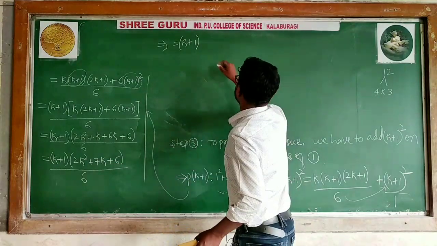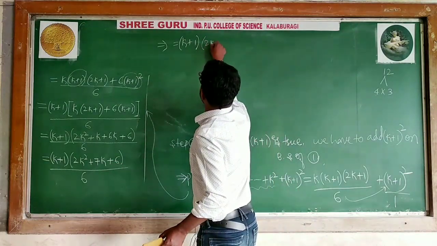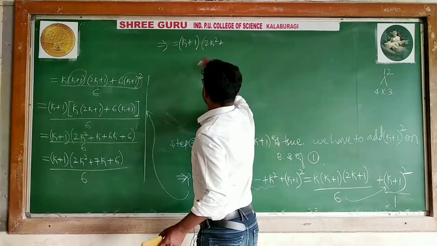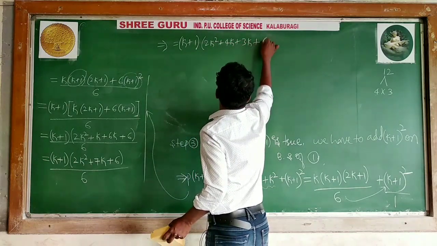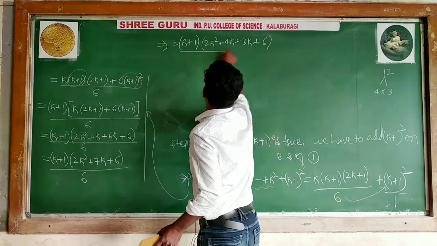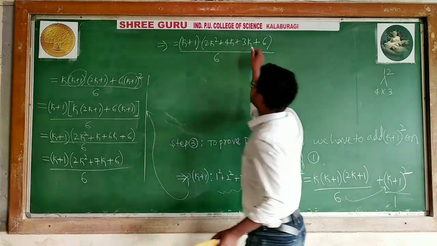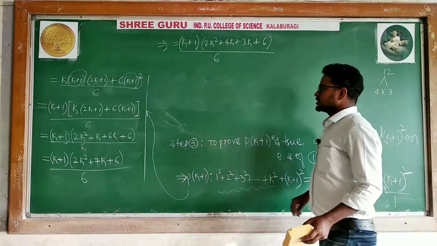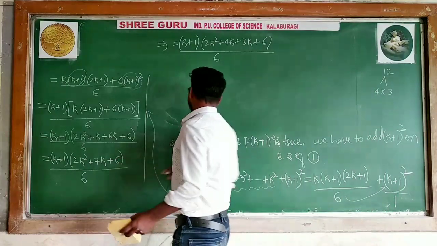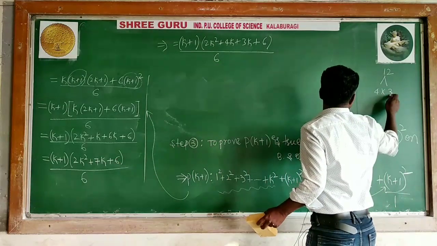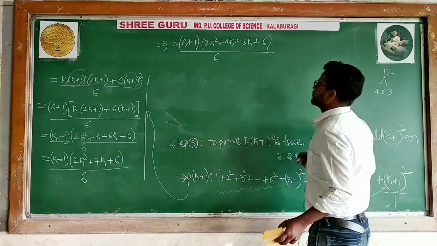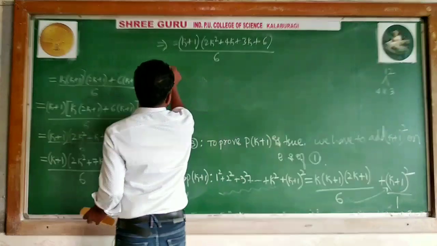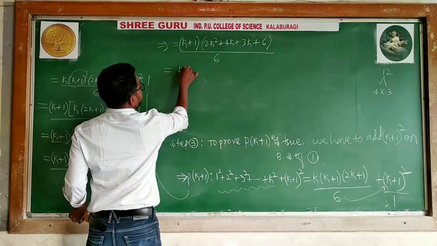So k plus 1, this 2k square plus 7k can be written as 4k plus 3k, plus 6. I think you have done this factorization in the 10th standard. 2 into 6 is 12. 12 can be multiplied as 4 into 3. Addition and multiplication should be 12. Addition should be 4 plus 3, what? 7. Now, k plus 1.